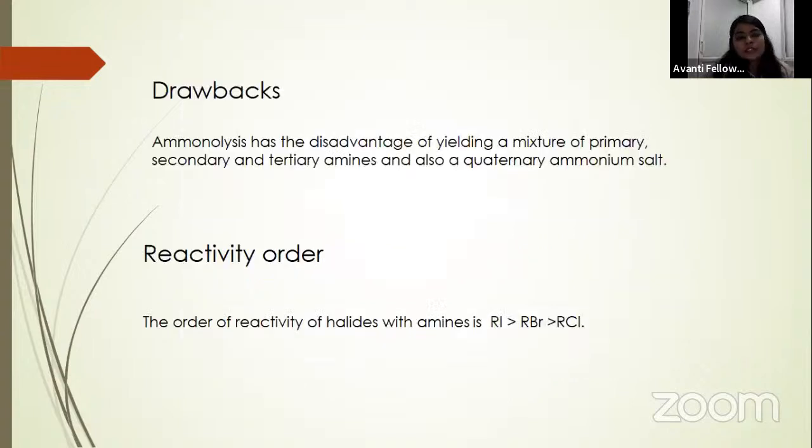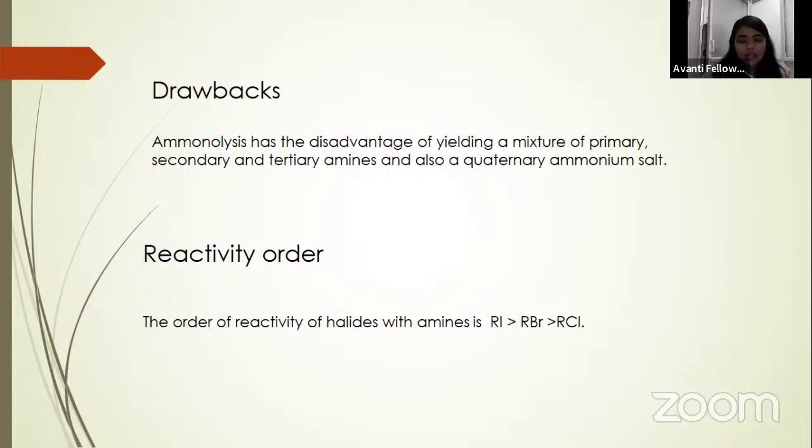So what is the drawback of this reaction? The drawback or disadvantage of this reaction is, as I have already discussed, that we will get a mixture of primary, secondary, tertiary and quaternary ammonium salt. If you only want primary amine, then you cannot do this reaction. Are you getting it? So the drawback of this reaction is that you will get a mixture of products: primary, secondary, tertiary, quaternary. So this is a drawback for this reaction. Now, what is the reactivity order?